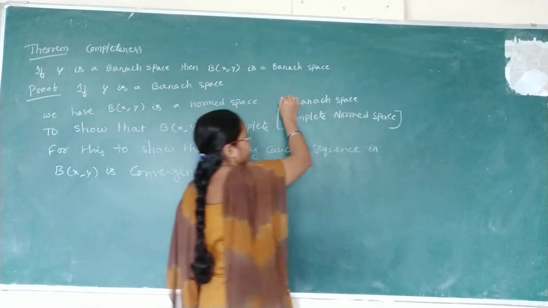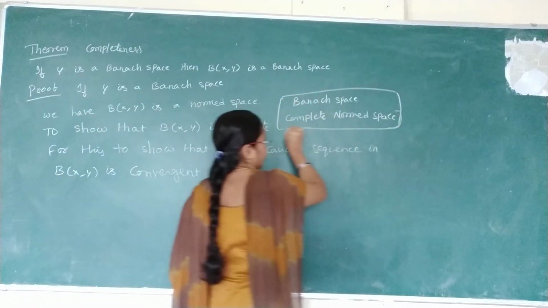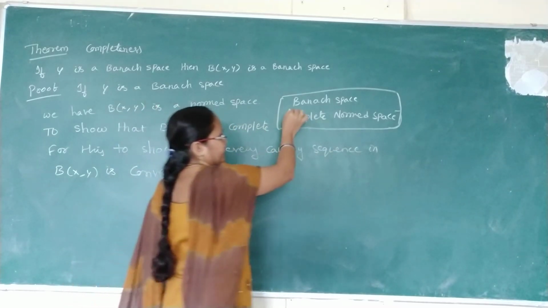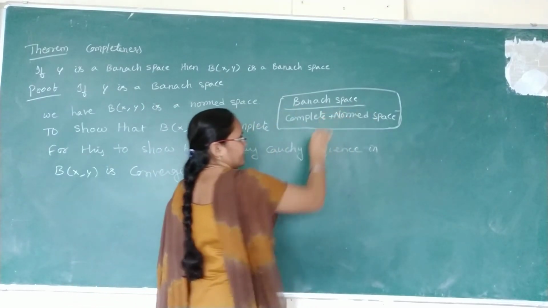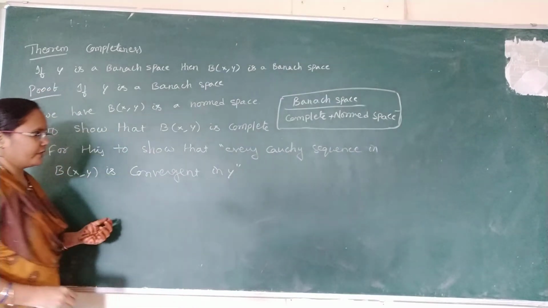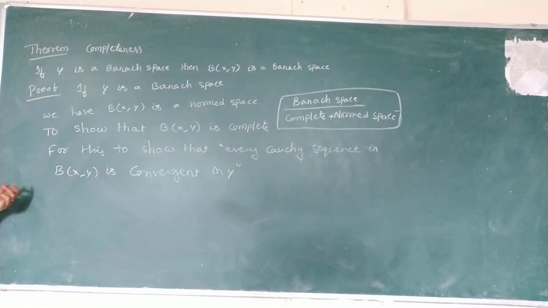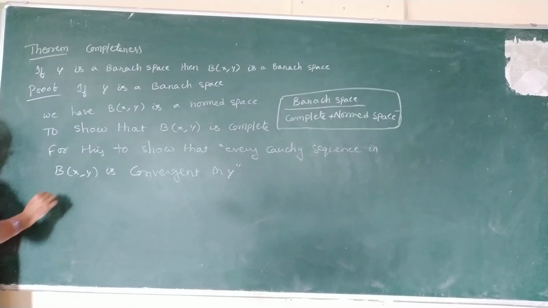Okay, but this is the sixth part only for your understanding purposes. No need to write in the exams. Clear? Right. So every Cauchy sequence in B(X, Y) is convergent in Y. So first we are taking a Cauchy sequence.